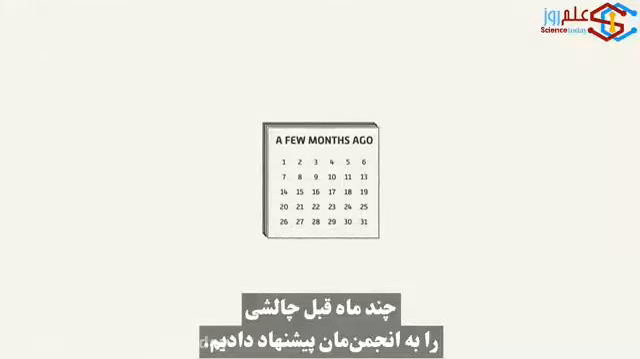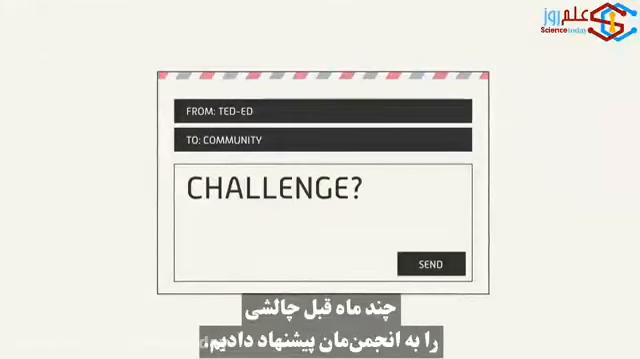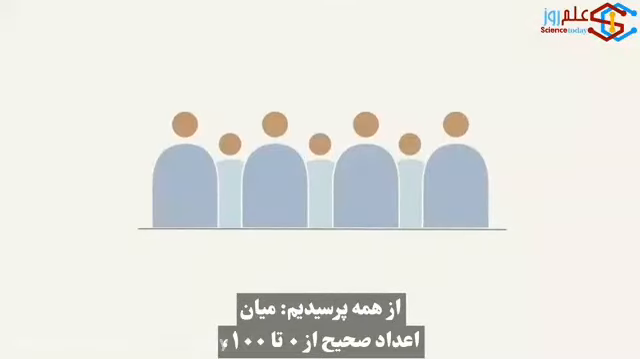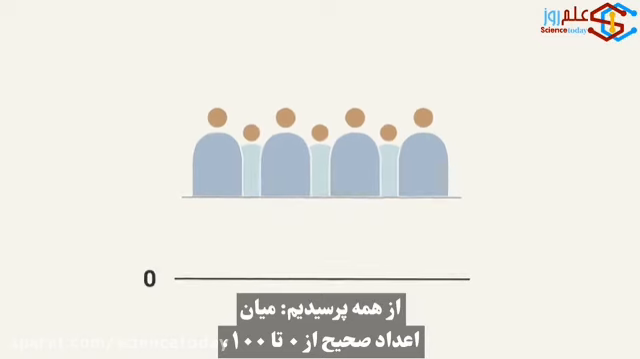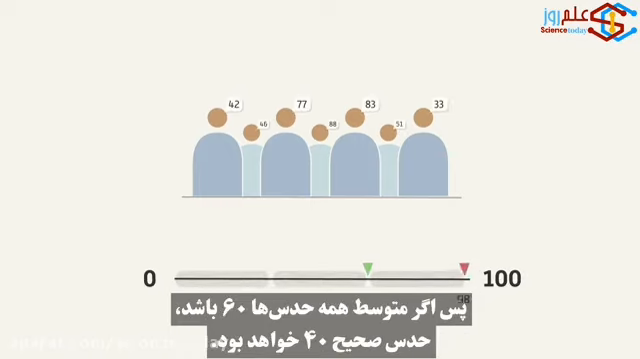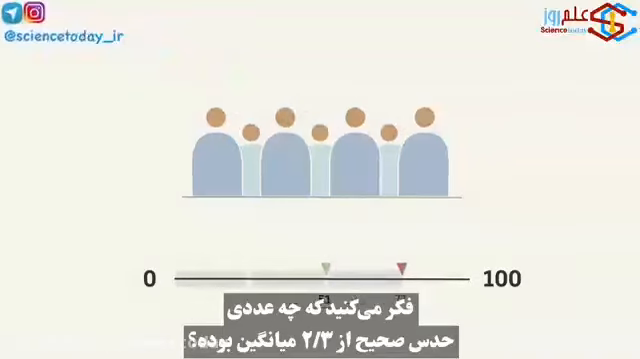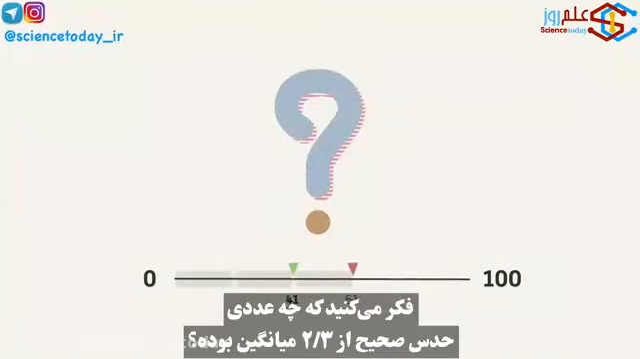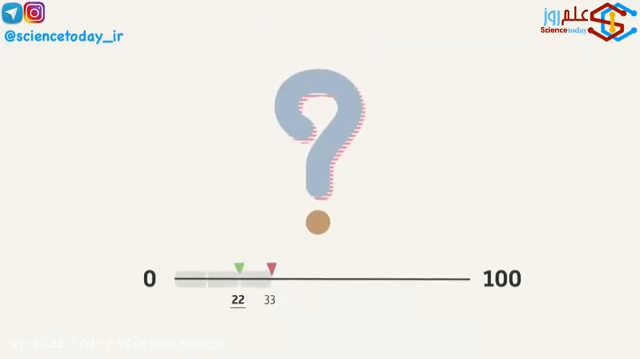A few months ago, we posed a challenge to our community. We asked everyone, given a range of integers from 0 to 100, guess the whole number closest to 2/3 of the average of all numbers guessed. So if the average of all guesses is 60, the correct guess will be 40. What number do you think was the correct guess at 2/3 of the average?